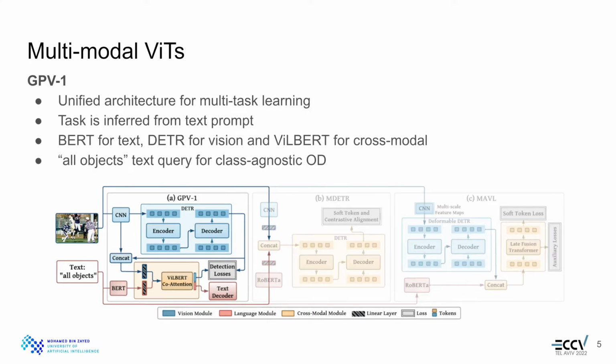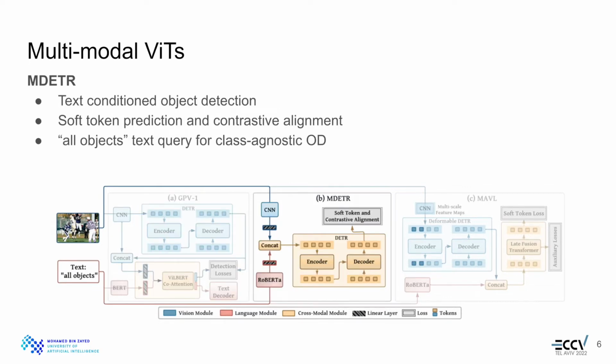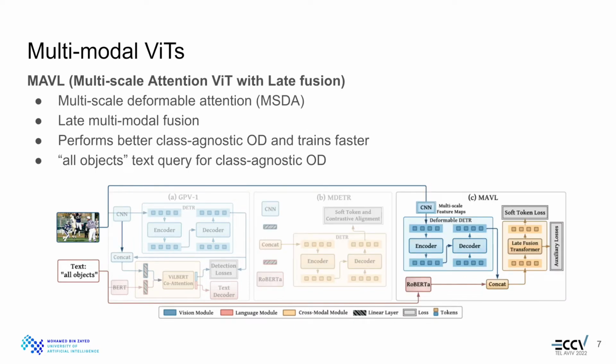The first MViT that we considered is GPV1, which has a unified architecture for multitask learning, where the type of task is inferred from the text prompt. The next MViT considered is MDETR, modulated DETR, trained to detect objects from an image conditioned on a text query. MDETR finds it challenging to scale to high-resolution feature maps due to its fixed self-attention design.